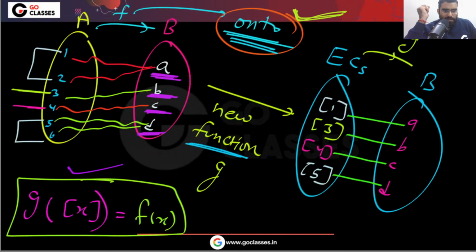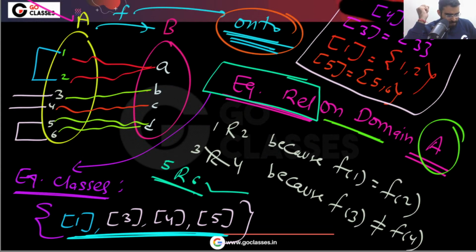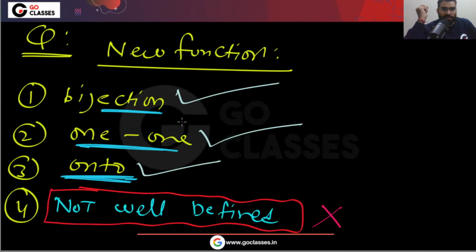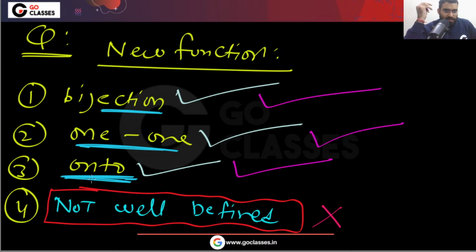The four options are given to you. The final answer will be it is a bijection, it is one-one, it is onto. Yes, it is also a function, because the same element cannot have two different images. So this is your answer.